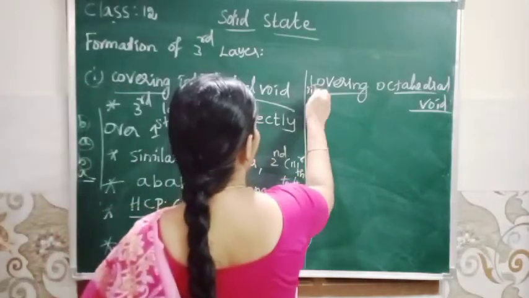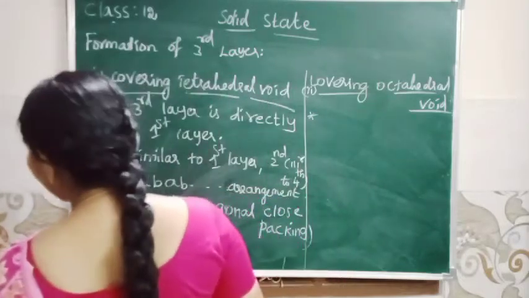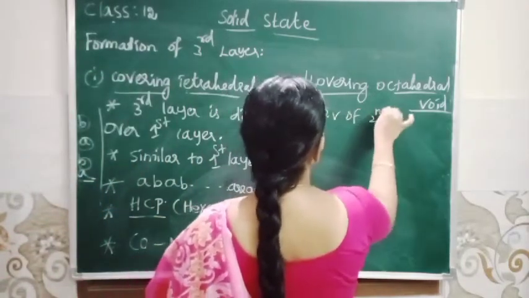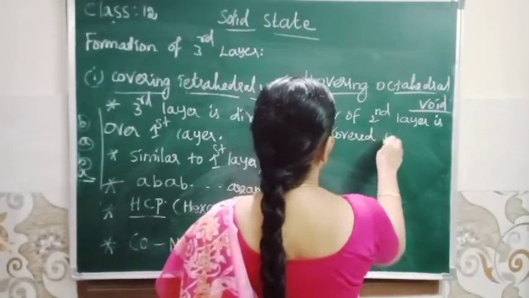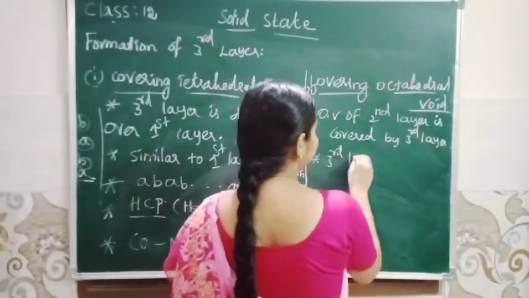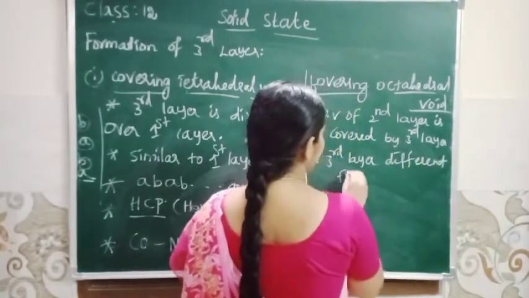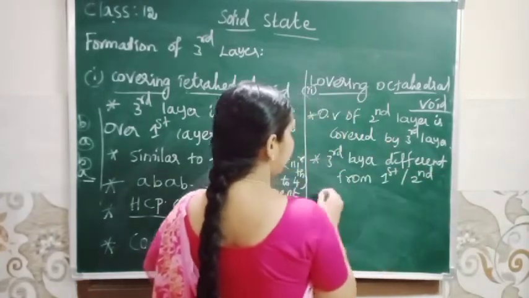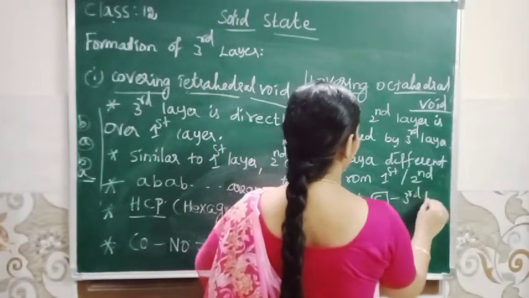Second one, second type, covering octahedral void. Okay. So octahedral void of second layer is covered by third layer, isn't it? But this third layer is different from first or second. Okay. A new type of layer is formed, that is A, B, C. This is third layer.